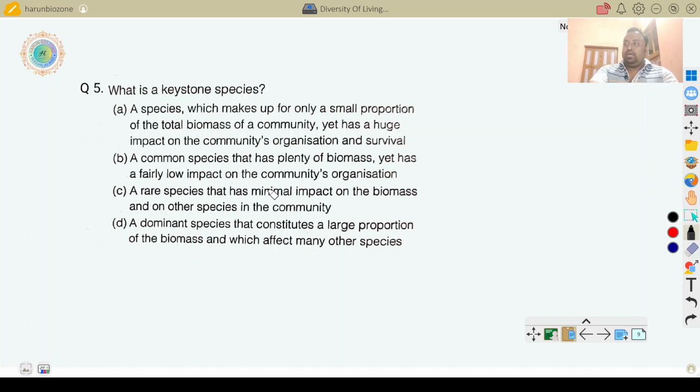Without sea otter, which prevents sea urchins from overbreeding, the sea urchin might take kelp as food. So if the sea urchins overbreed, the kelp becomes extinct.